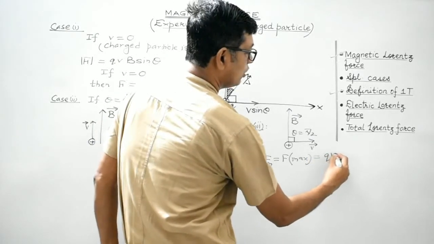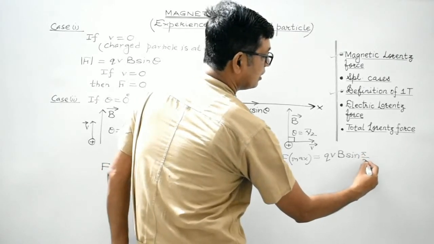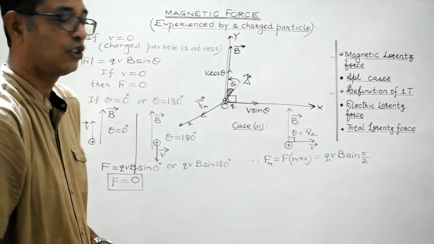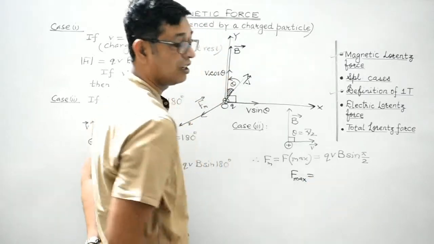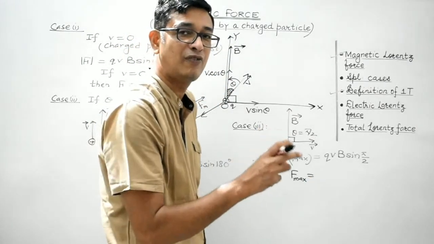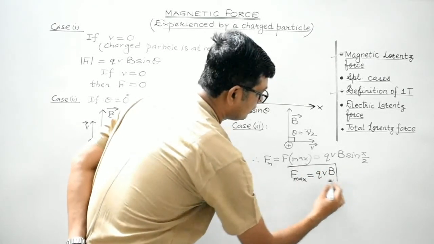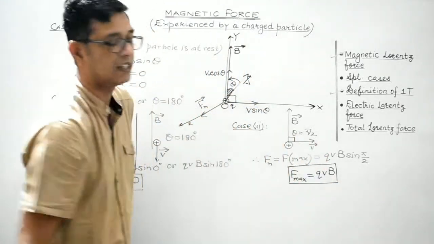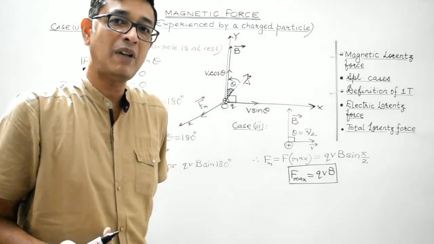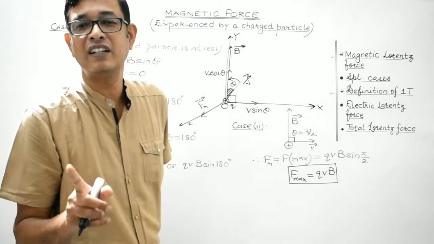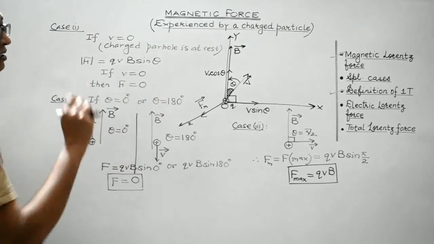It is QvB sine 90. Now sine 90 is 1. So the maximum magnetic force which a charged particle can experience under the influence of magnetic field is QvB. This is the expression for the maximum magnetic force experienced by the charged particle. And it will experience maximum magnetic force only when it travels in a direction perpendicular to the direction of the magnetic field. Right? So, these are the various cases.